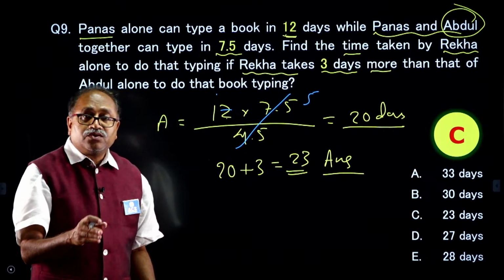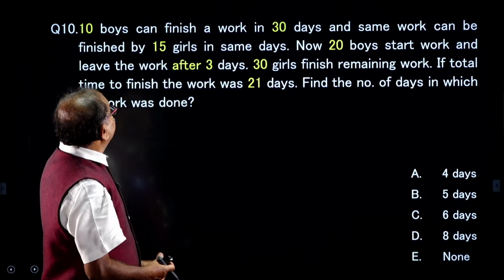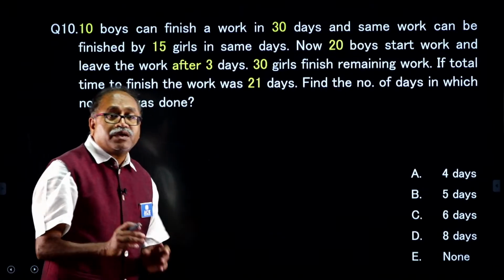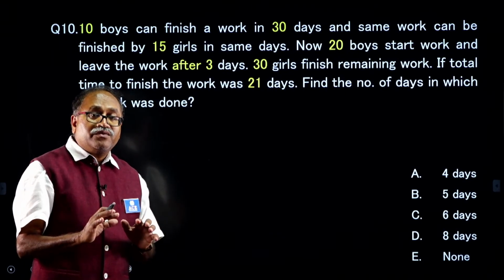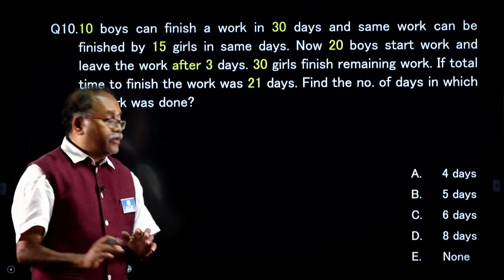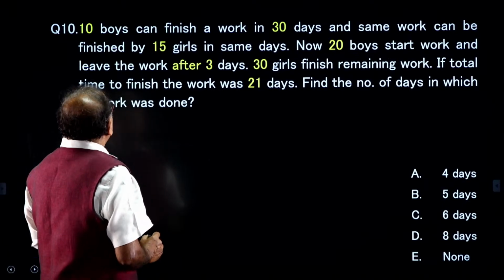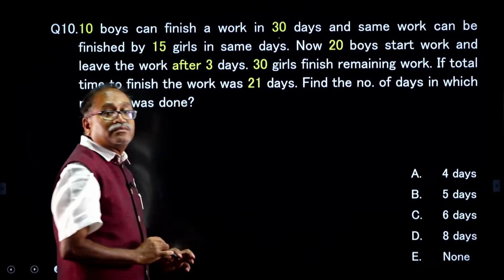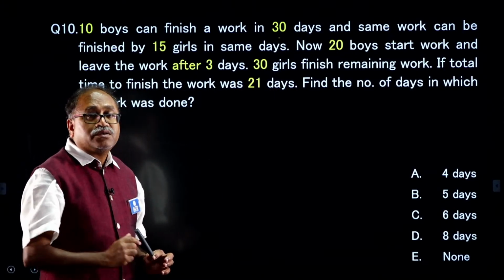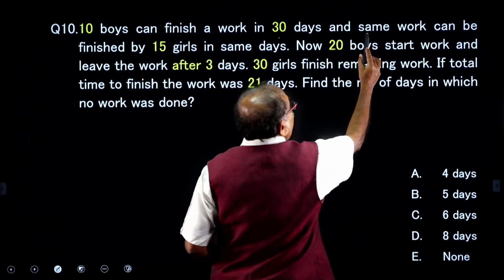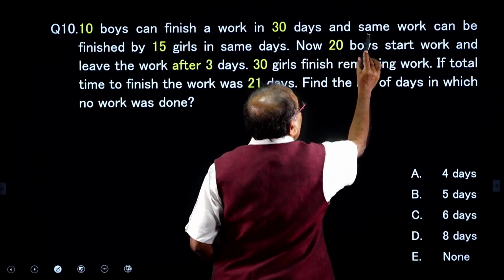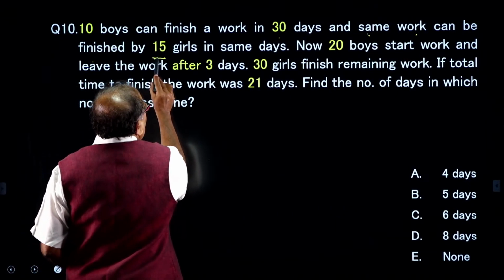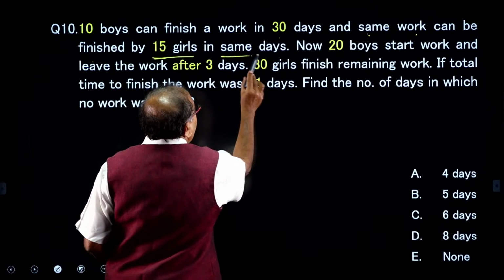And the last question of the day is this. Okay. So, all the questions I picked up carefully, so that each and every question must be useful for you. Look at this one. 10 boys can finish a work in 30 days, and some work can be finished by 15 girls on the same days.